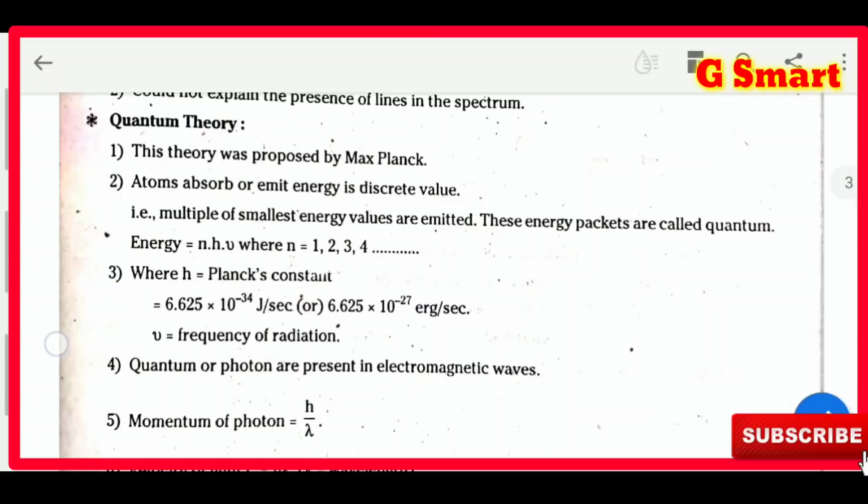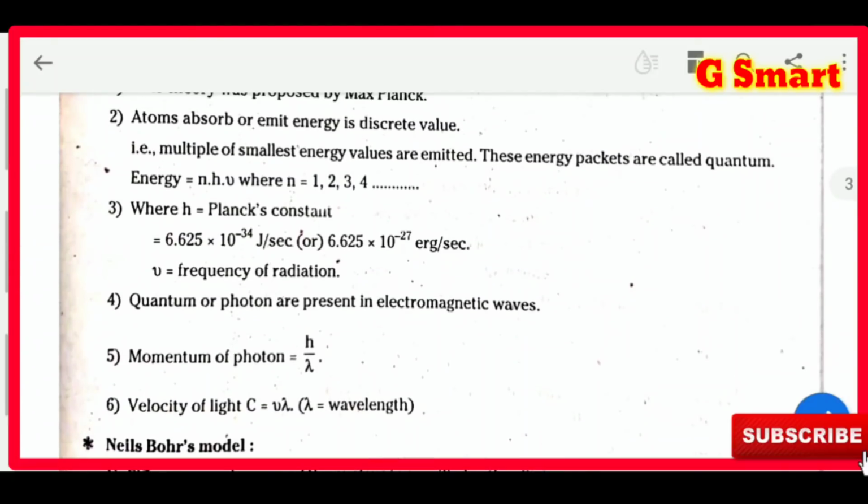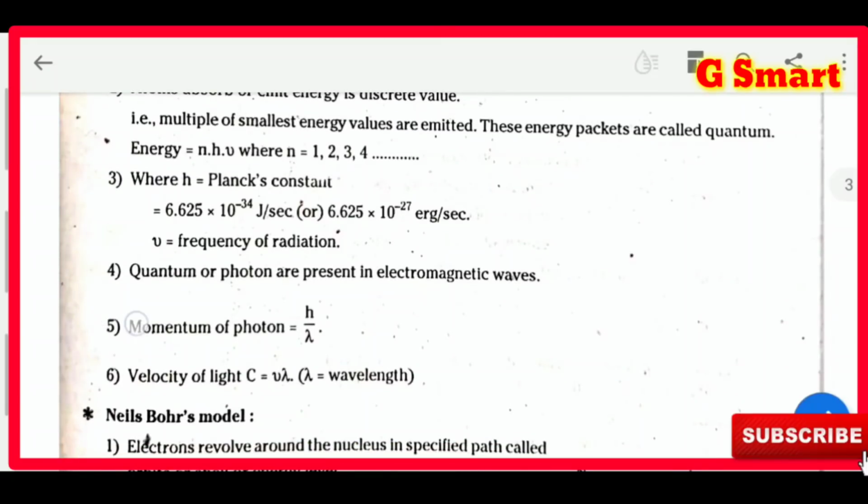Next one, quantum theory. Who proposed quantum theory? Max Planck. What did he propose? Multiples of smallest energy values are emitted. These energy packets are called quanta. Already we learnt energy is released in the form of quanta, that is E equal to nhν. n value varies as 1, 2, 3, 4, depending upon the energy value. If n equal to 1, E equal to hν. If n equal to 2, E equal to 2hν.